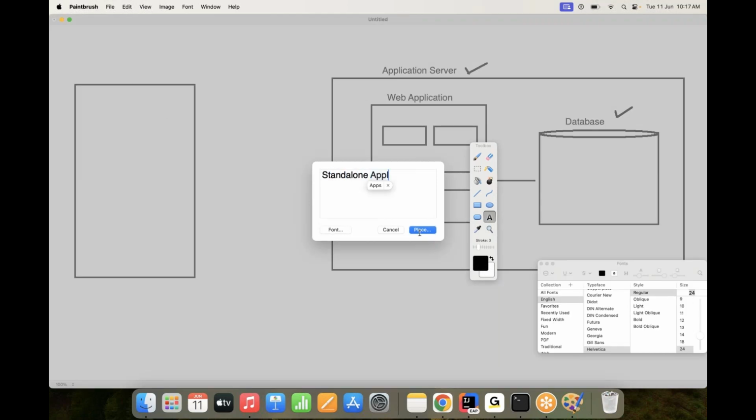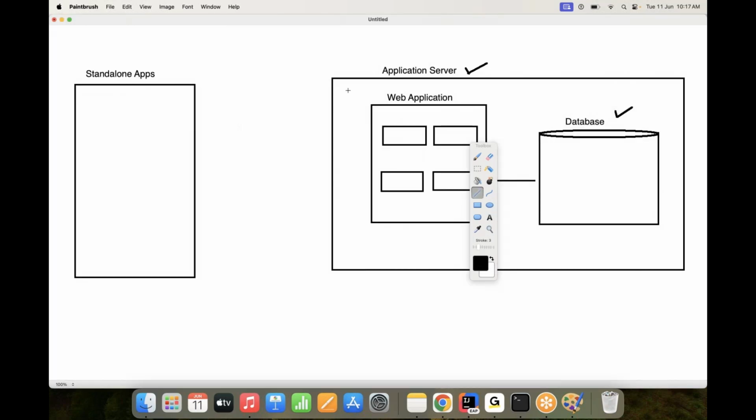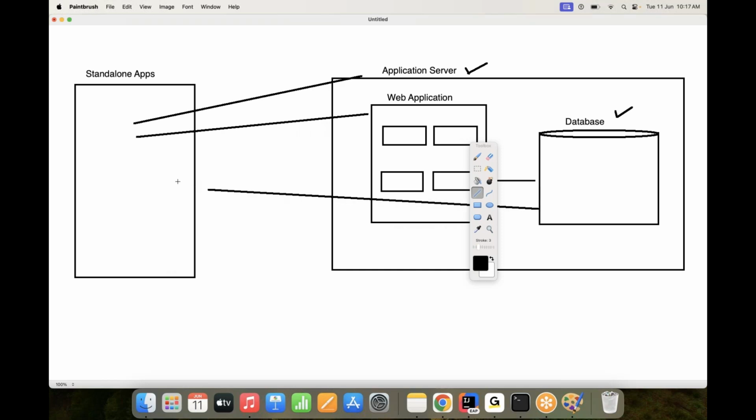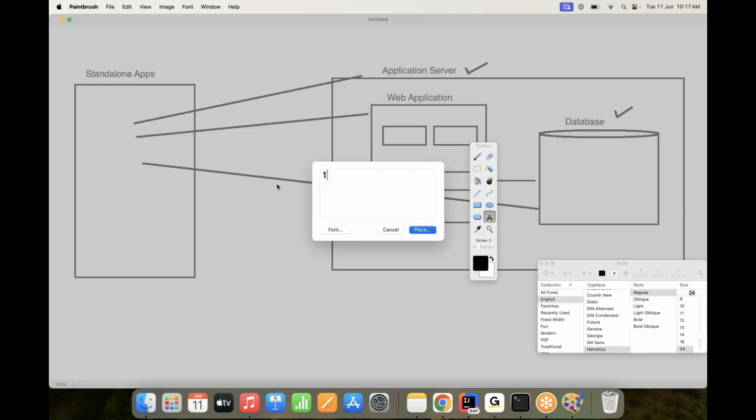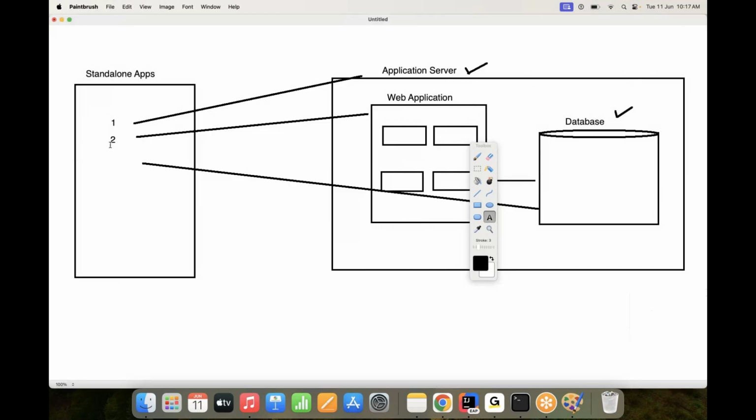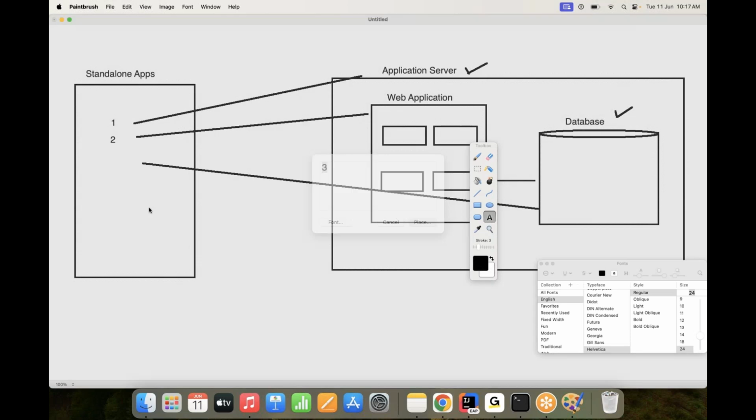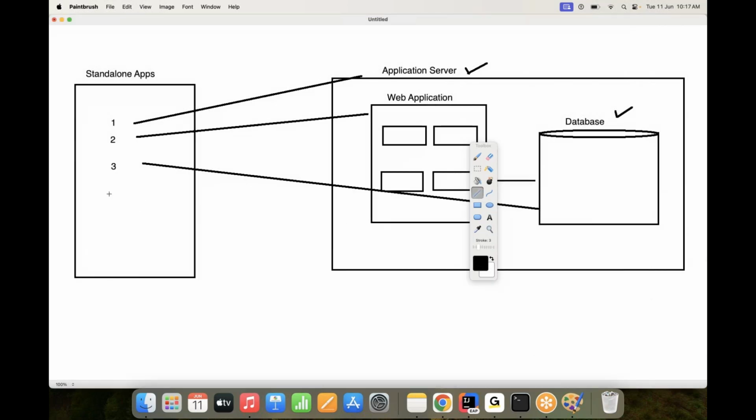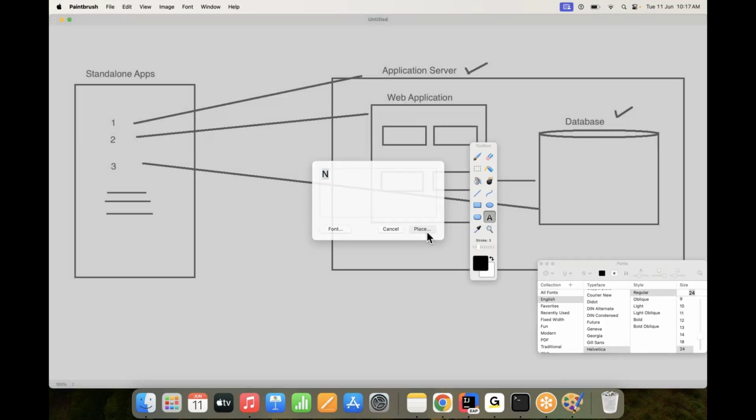This is a standalone application prepared by Spring Boot. Inside the standalone application, all these activities are going to be provided one by one. Activity number 1, activity number 2, activity number 3, and so on. All the activities are going to be provided in a single standalone application, up to activity number N. Everybody understand my point here?